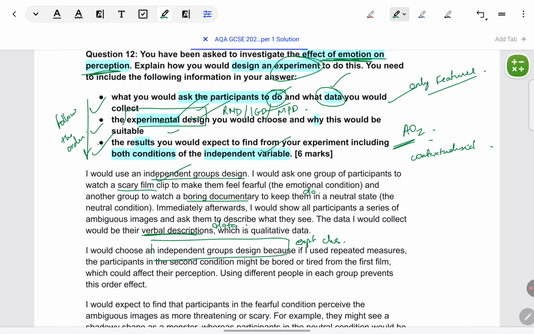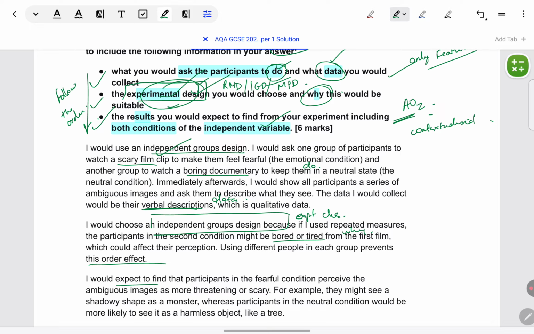Independent groups design. Why? Because if I use another design, repeated measures, they'd get bored or tired. Basically, fatigue effect or order effect will take place. What results you expect to find? Expect to find that those who are in fearful condition, they will find the ambiguous images more threatening. Like they will be primed to see it more threateningly. They'll be motivated to see it in a threatening way. You can phrase either way. So this is the result.